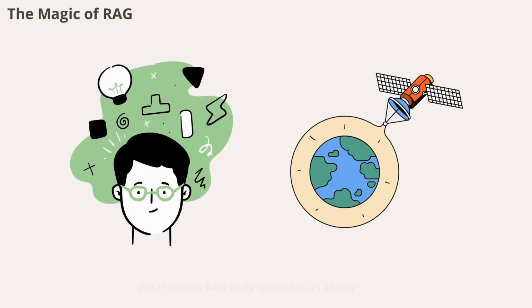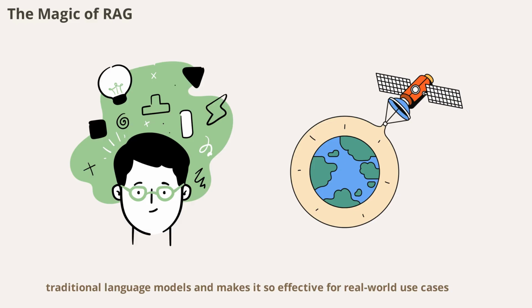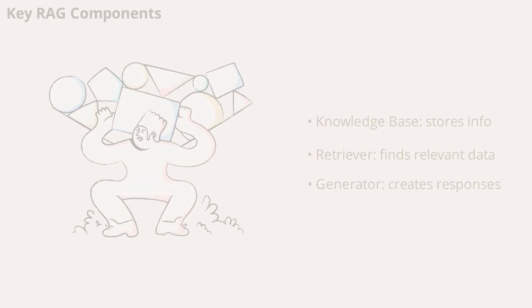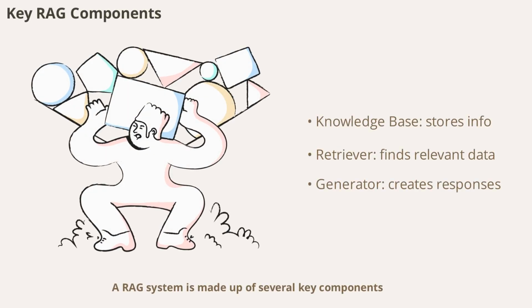What makes RAG truly special is its ability to prioritize retrieved information over its internal memory. When relevant facts are available, the AI learns to rely on them, reducing the risk of hallucinations and outdated answers. This preference for external knowledge is what sets RAG apart from traditional language models and makes it so effective for real-world use cases. A RAG system is made up of several key components.